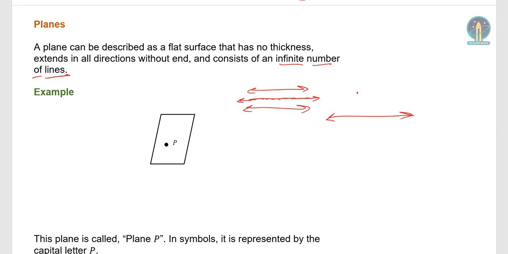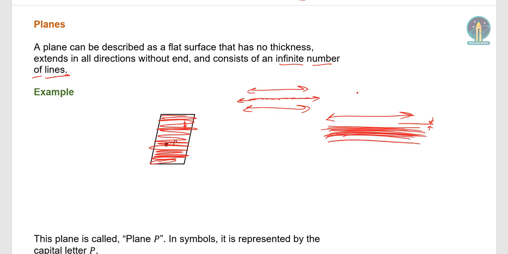Okay? A plane is the next step up from a line. If you put multiple lines together, infinitely many lines, because remember, each line has no thickness. So you can't say it takes 10 lines to make up this plane. No, it doesn't. It takes not even 1,000, not even 10,000, not even 1,000,000 lines. It takes infinitely many lines to make up this plane, okay? Because each line by itself has no thickness, but if you put an infinite amount of lines stacked next to each other like this, you end up getting a plane, okay?